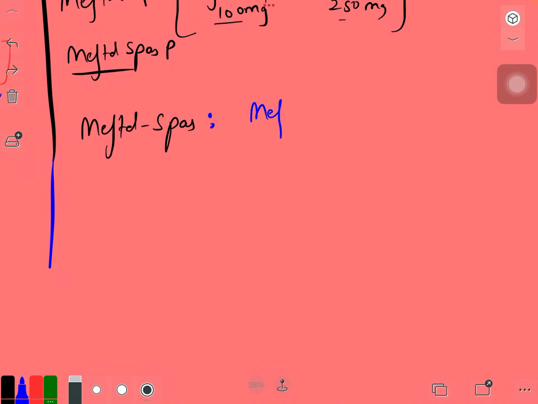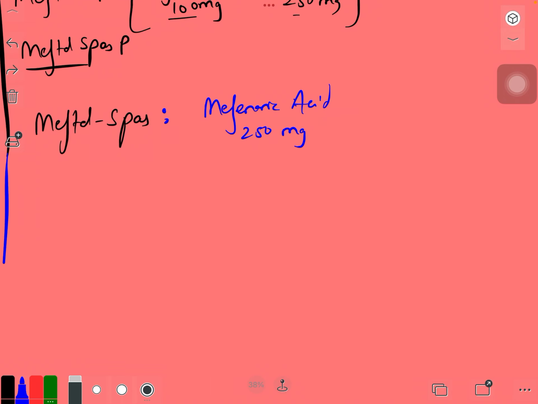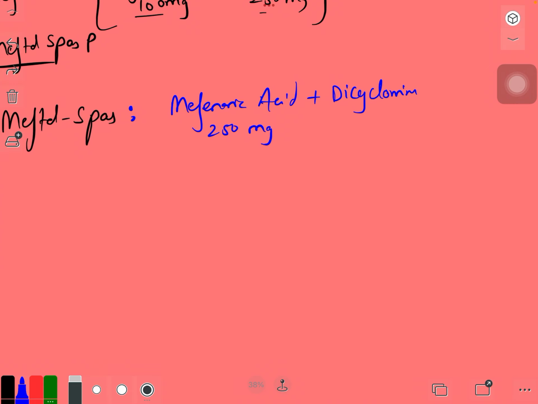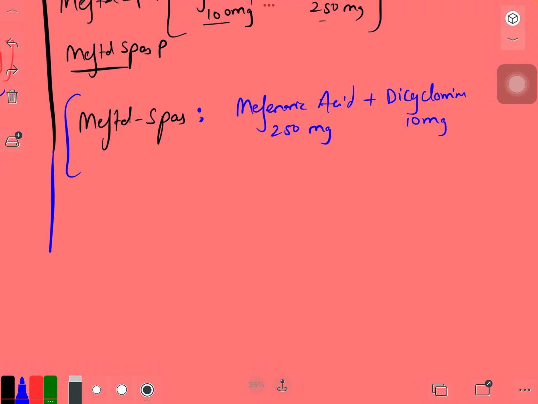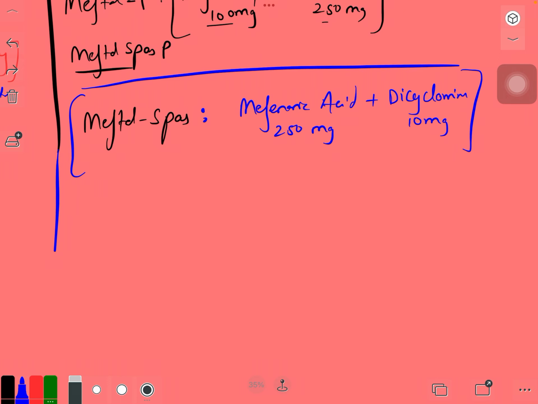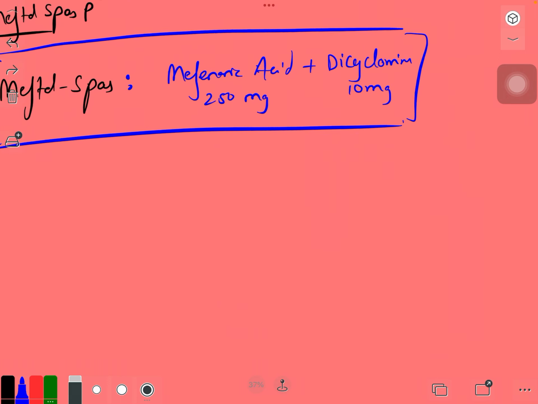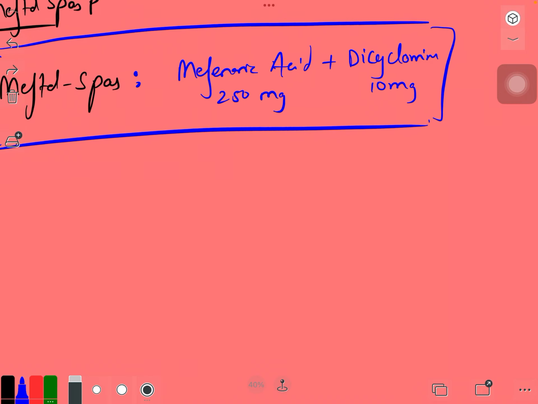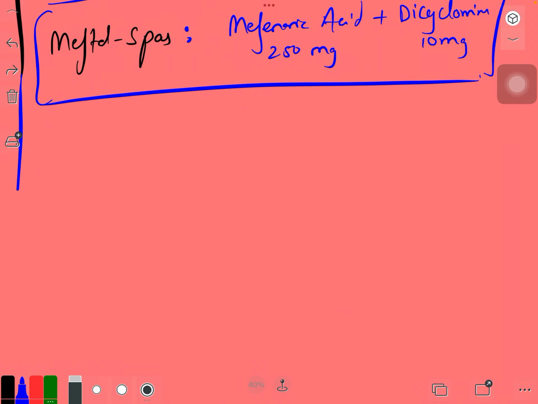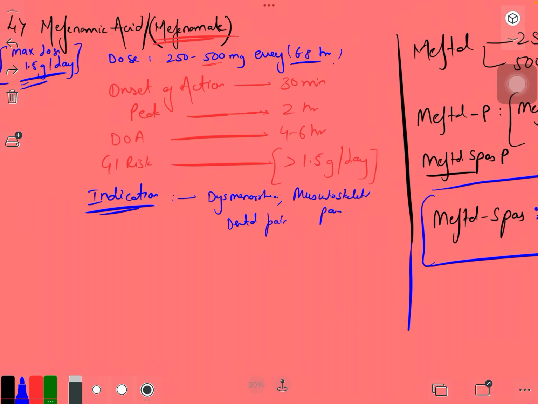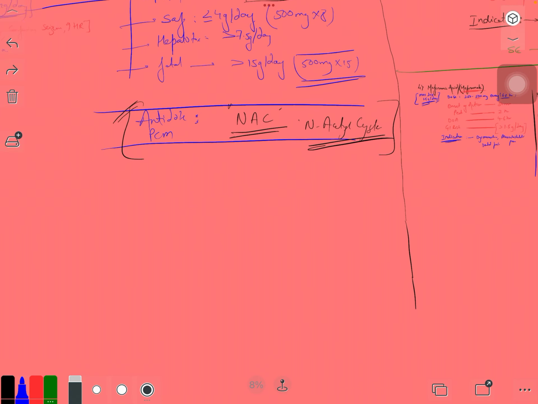In Meftal Spas, mefenamic acid is present at about 250 milligrams, and there's also dicyclomine at about 10 milligrams. This is a very good combination, most commonly used by females for menstrual cramps and abdominal cramps. So this is all about mefenamic acid.